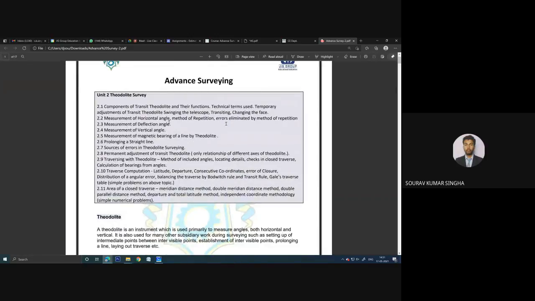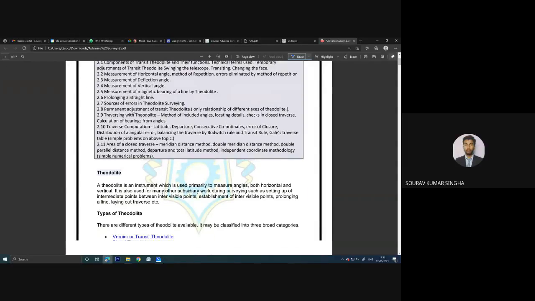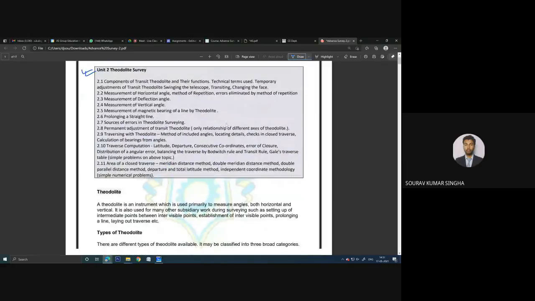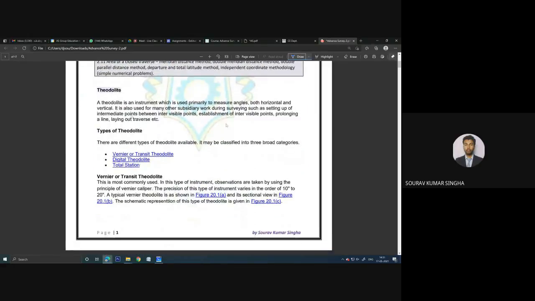So as I have told you, we have started the chapter that is theodolite survey. Here we have some description of what we are going to learn in this topic. A theodolite is an instrument which is used primarily to measure angles, both horizontal and vertical.